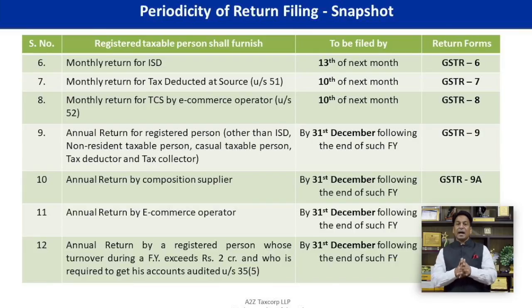Then comes GSTR-6, which is going to be applicable for input service distributor. Normal due date 13th of next month. GSTR-7 applicable for TDS deductor, and this TDS deductor provision is yet to be implemented. It is paused for the time being. Otherwise, TDS deductor return GSTR-7 needs to be filed by 10th of next month, meaning thereby for July you have to file by 10th of August.